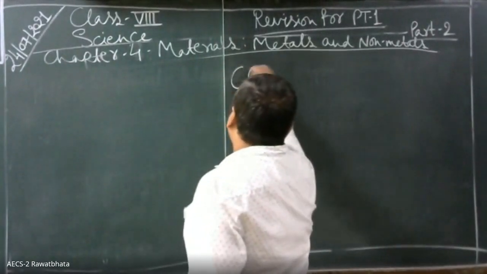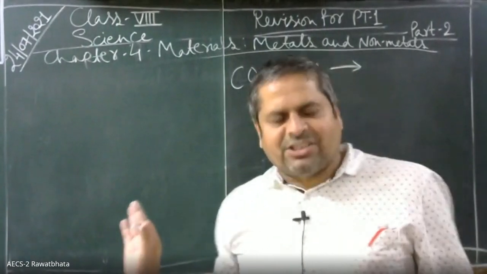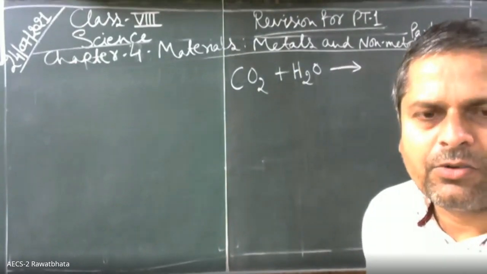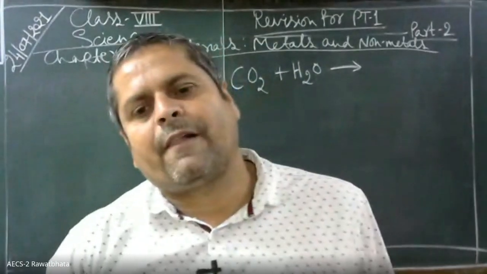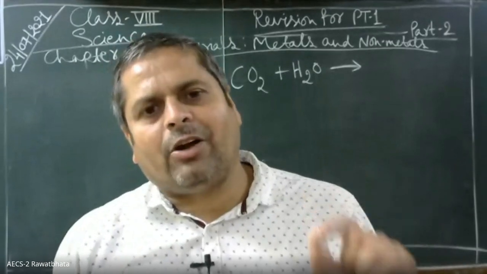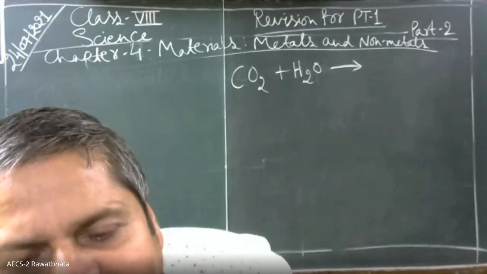For example, when carbon dioxide mixes with water, what does it form? Children, can you tell me? Which acid or base is formed when carbon dioxide gets dissolved in water? Tell me. Sir, carbon hydroxide. No. Sir, carbonic acid. Karthik, very good. Carbonic acid.